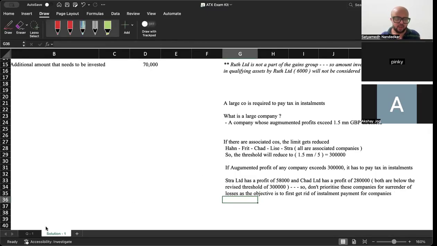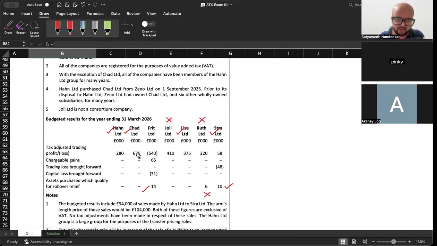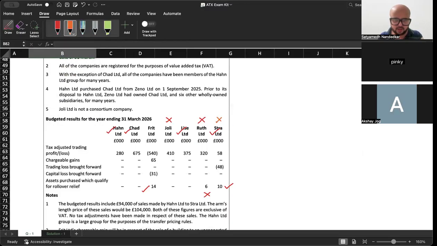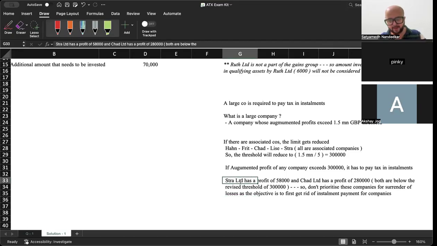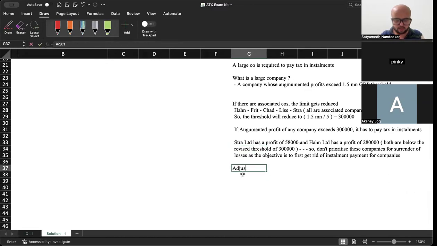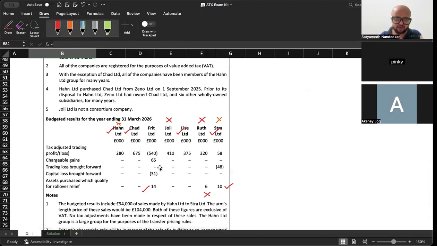ठीक है. अब उसके बाद देखो, इसका लॉस है 675. Don't adjust it all against Lease Limited. लीज लिमिटेड के अगेंस्ट you can adjust. Now we have realized that this is not our first priority for adjustment. Stra Limited isn't, and Chad, Hahn Limited is also not a priority, right? Hahn Limited is also not a priority. So adjust against profits of which company? Adjust against profits of Lease Limited.